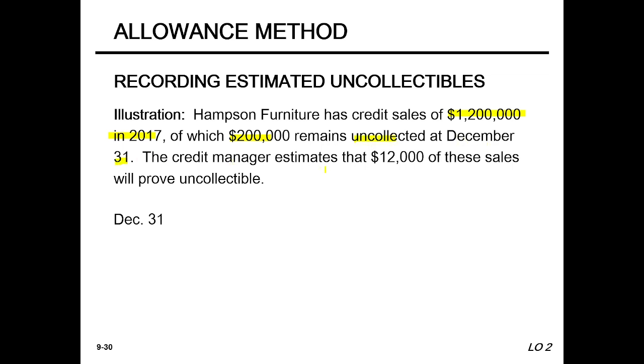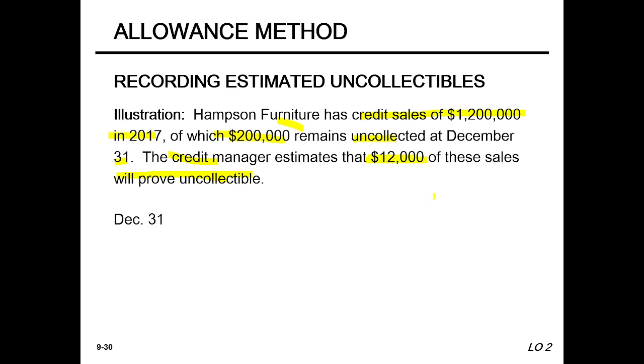The credit manager estimates that $12,000 of these sales will prove uncollectible. That means three matters: credit sales 12 lakh, remaining receivable 2 lakh, and from this 2 lakh the credit manager thinks that 12,000 will not be collected. This will prove uncollectible.